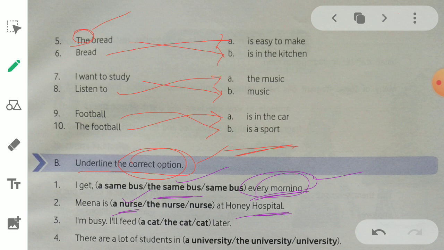Yes, because we knew which cat we wanted to feed. Next, there are a lot of students dash university: a university, the university. So where did we find a lot of students? In the university. That's why the university is the right answer there.